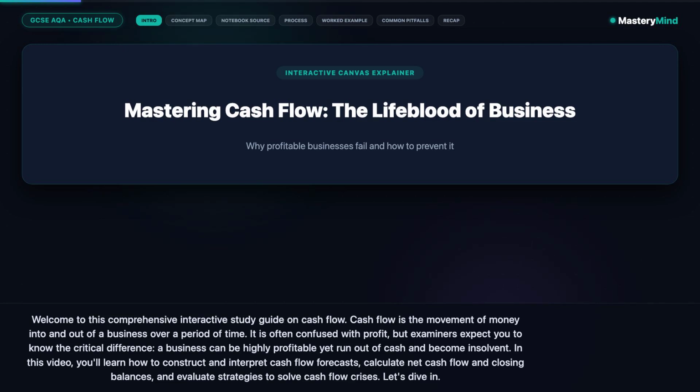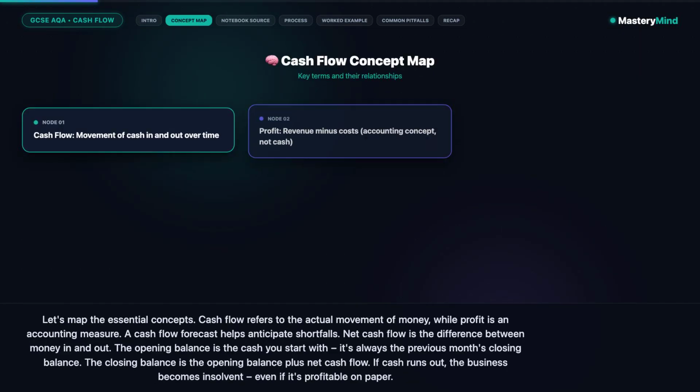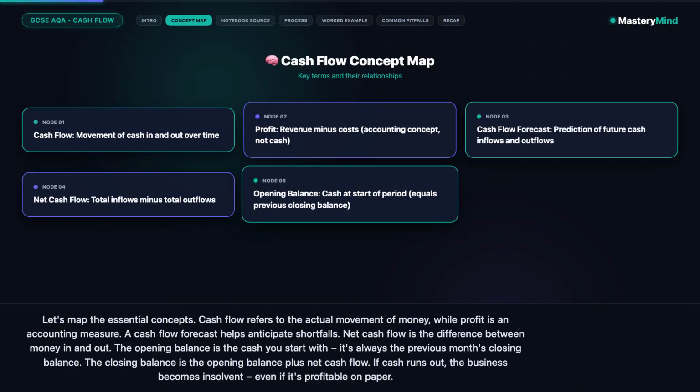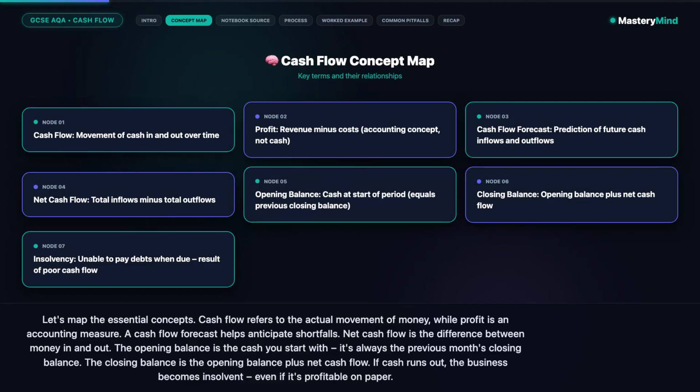Let's dive in. Let's map the essential concepts. Cash flow refers to the actual movement of money, while profit is an accounting measure. A cash flow forecast helps anticipate shortfalls. Net cash flow is the difference between money in and out. The opening balance is the cash you start with, it's always the previous month's closing balance. The closing balance is the opening balance plus net cash flow. If cash runs out, the business becomes insolvent, even if it's profitable on paper.